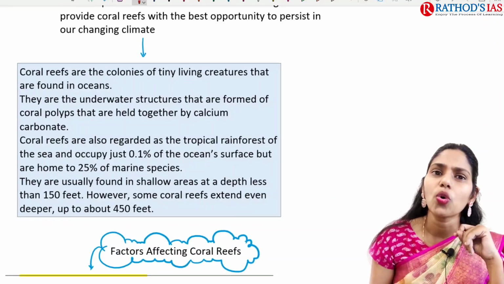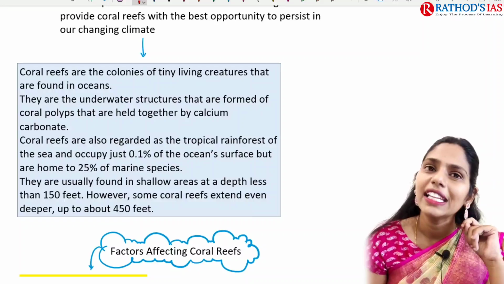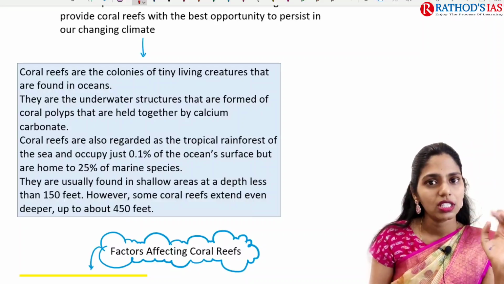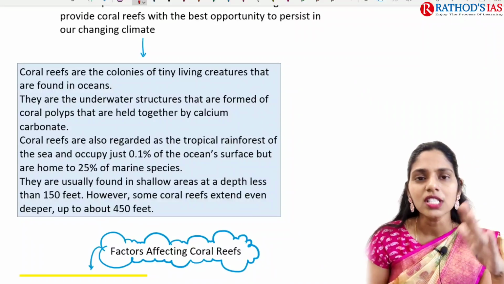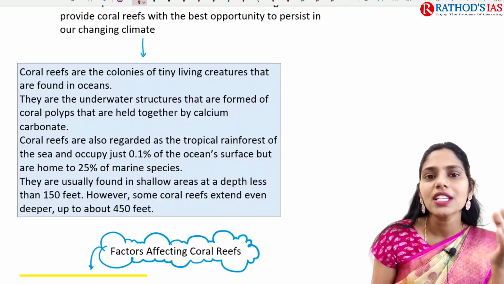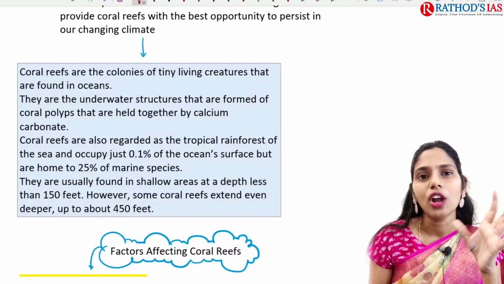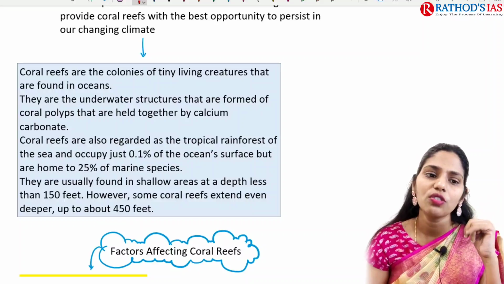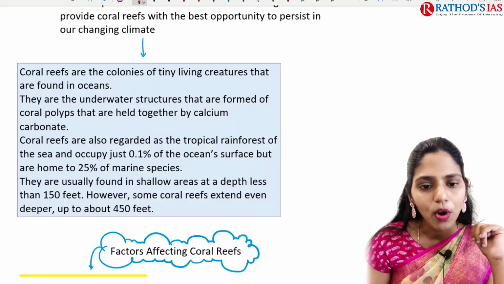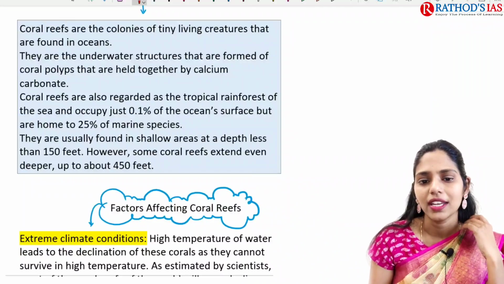Coral reefs are colonies of tiny living creatures found in oceans. We have surface water corals and deep water corals, different colored corals, and even black corals. These are normally underwater structures formed of coral polyps, mainly built up of calcium carbonate.